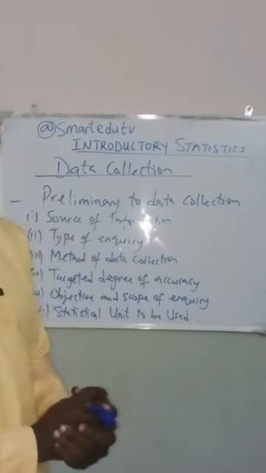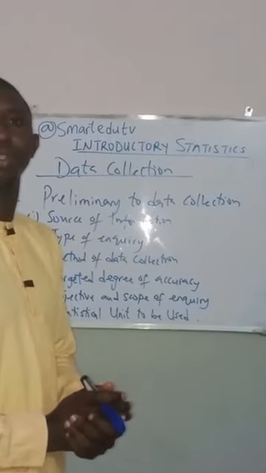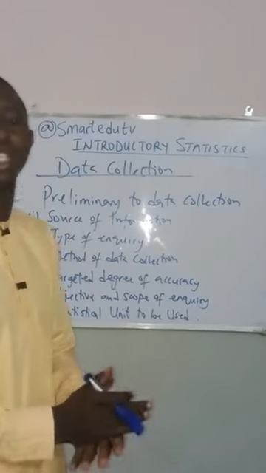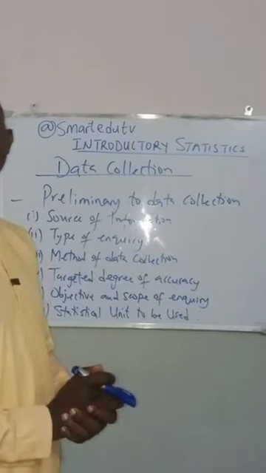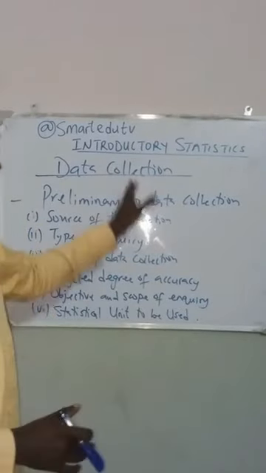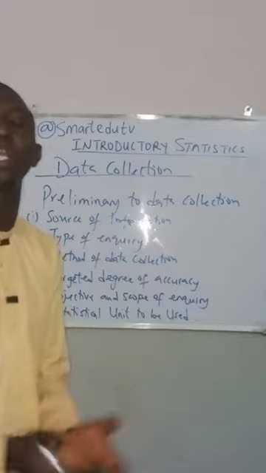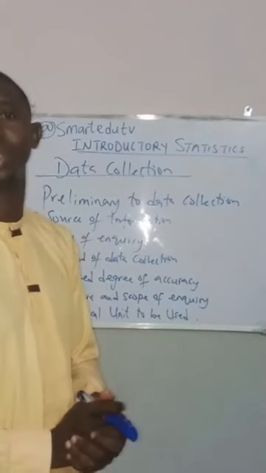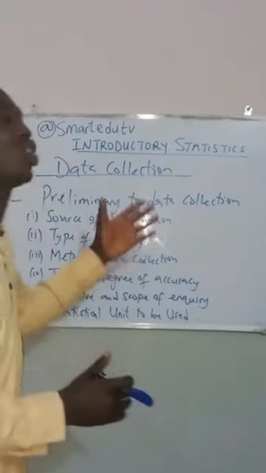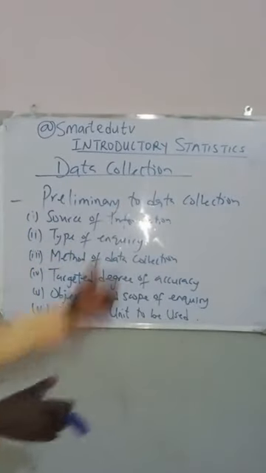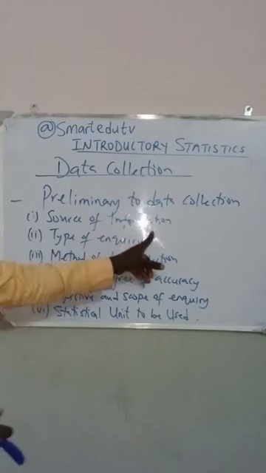The next thing we are going to look at is data collection. In statistics, the first step to any statistical investigation is data collection. How do we collect data? But before we move to data collection, there are some preliminaries to data collection. There are some things that we need to put in place before we collect data. And these include the source of information.